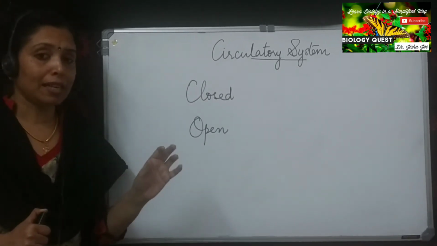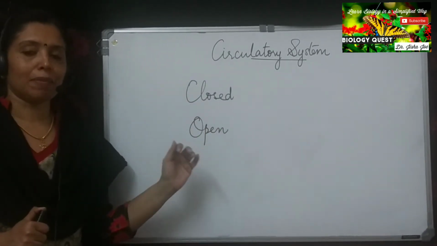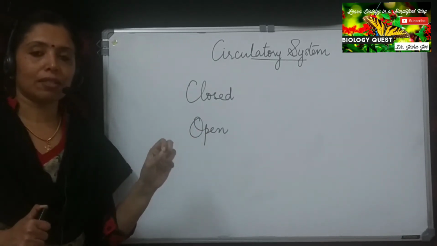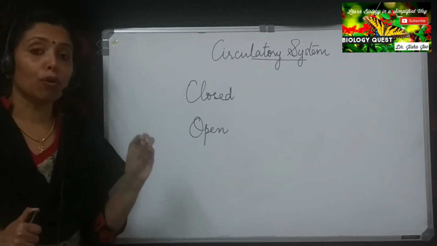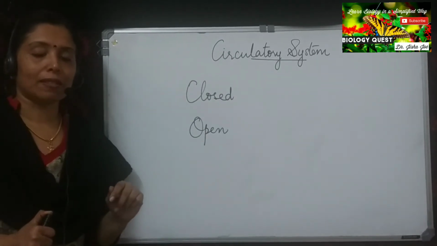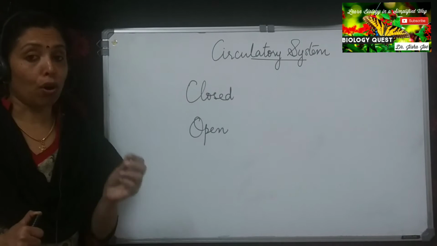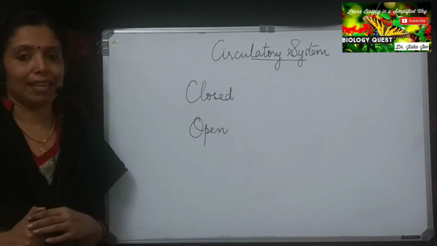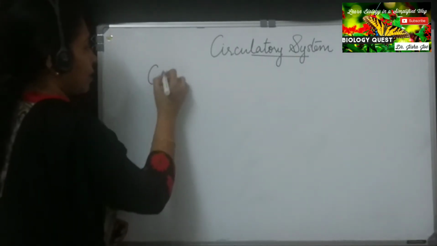So, blood circulatory system is of two types, the closed circulatory system and the open circulatory system. The closed circulatory system is seen in humans, where the blood flows through closed blood vessels, whereas in the case of open circulatory system, the blood flows through open spaces and not through blood vessels, as you can see in the case of insects. Moving on to the characteristic features of blood.